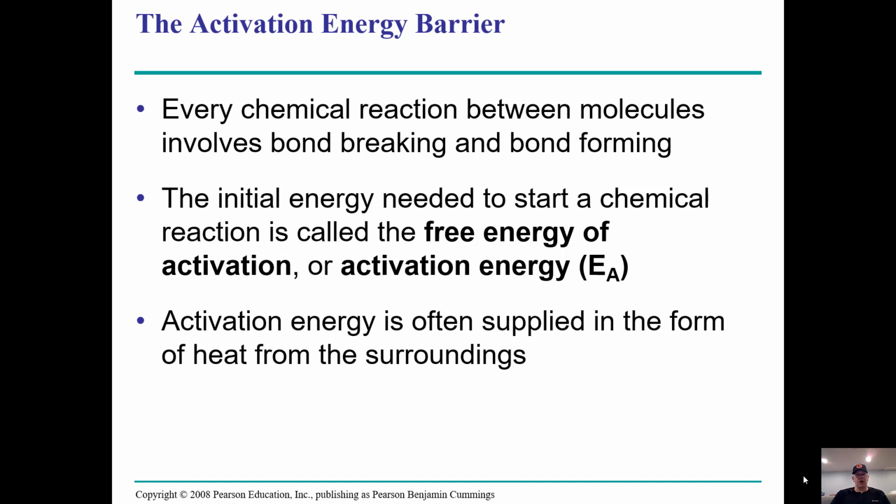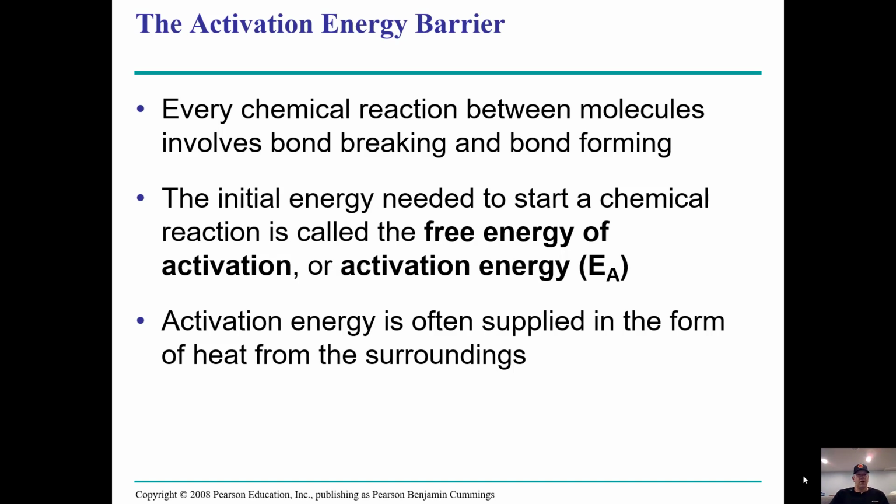Well, pretty much all reactions, whether they're spontaneous or not spontaneous, have this activation energy barrier, and that is this initial energy that has to be given to kickstart the reaction. Think about your lawnmower. If you don't have an electric starter, you have a pull starter.